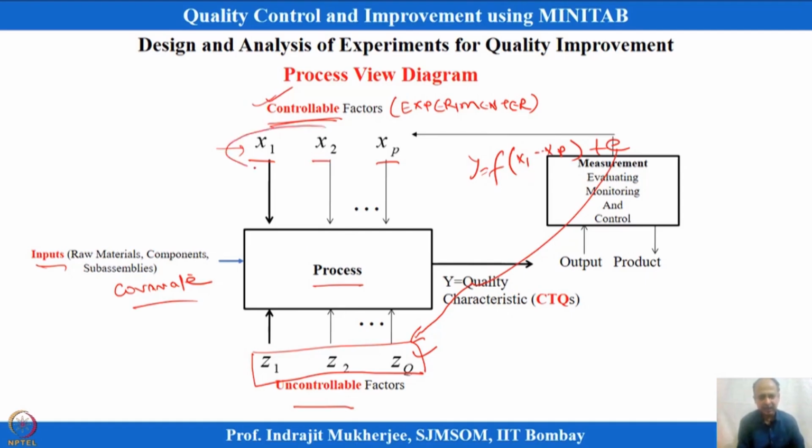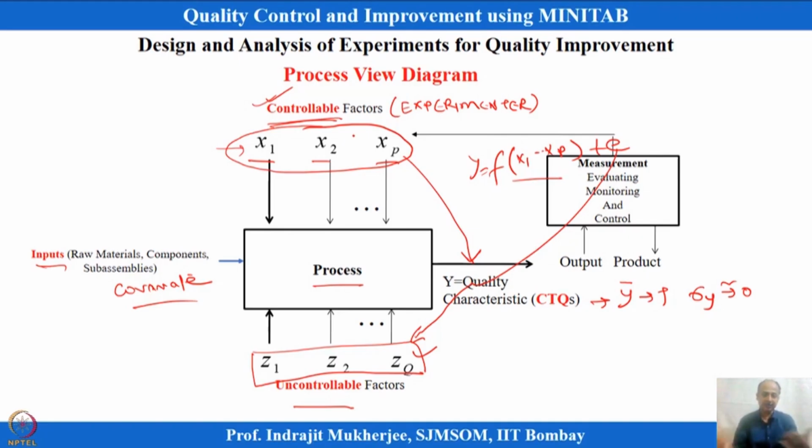So, we want to get a combination of these that will optimize my y CTQ. The average value of y should be close to the target value, and the variability of y that we will generate is very close to 0, that means there is no as such variability we want to develop. So, our objective of design of experiment is twofold.